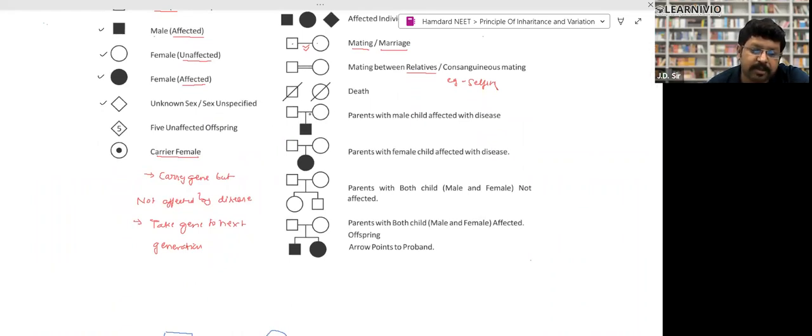This horizontal line represents the mating, and this vertical line represents the next generation, right? And here a male child, which is affected with the disease. Here mating is done, and a female child which is affected with the disease. Here, a pair which is unaffected have a male and a female child, both unaffected. A male, a female, mating done. The next generation, a male baby and a female baby, both are diseased, right? So these are the symbols.